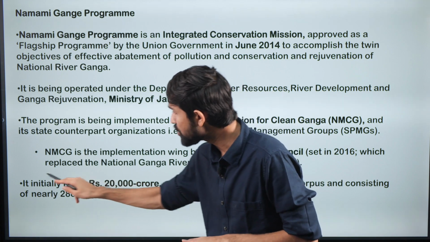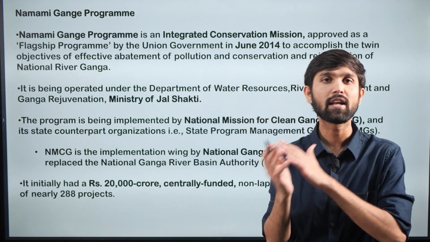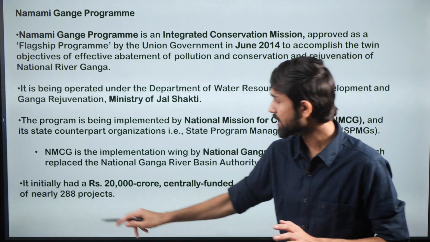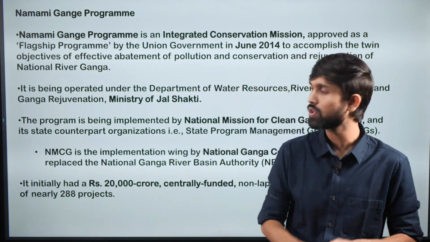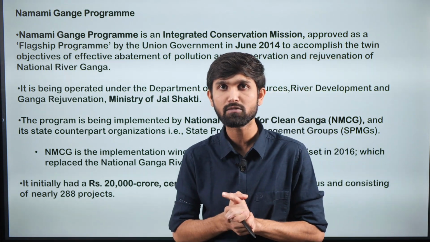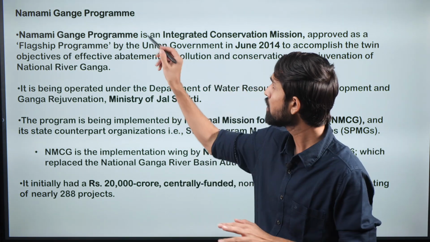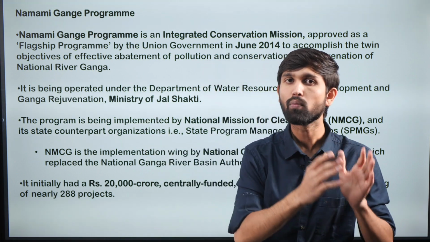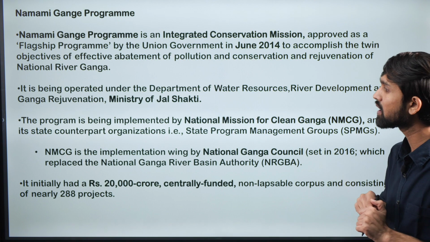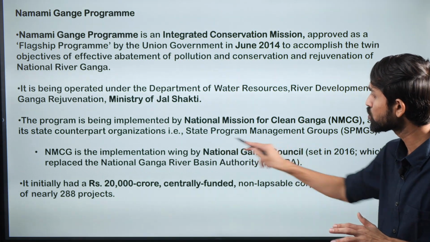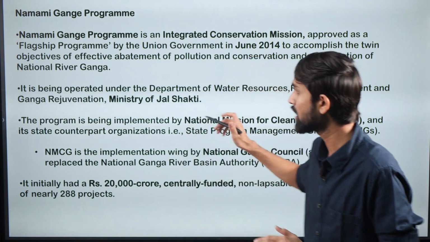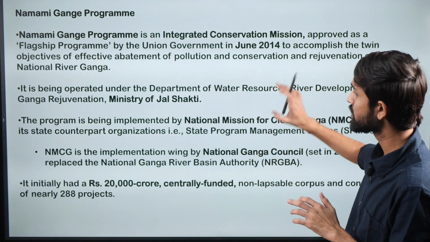So this was the initial outlay for this particular mission. The further outlays have definitely increased, and therefore the number of projects and the amount that is given to the ministry has also increased. So here we try to understand the structure with respect to this particular program: what is the Namami Gange program, what is it functioning under, what exactly is the National Mission for Clean Ganga, how does it get linked to the National Ganga Council. We try to understand all of that. I hope it is clear now, and further there would be no confusion with respect to that.